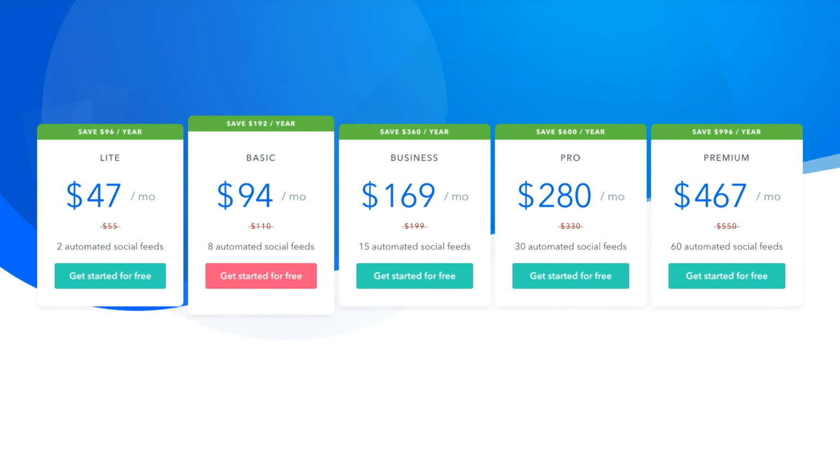You can always change your plan if you need to add more feeds later. By default, Flockler has a monthly rolling contract that you can cancel at any time, no minimum contract length. However, as you can see, our yearly plan comes with a 15% discount. It's a great choice if you're looking to use Flockler in the long term.